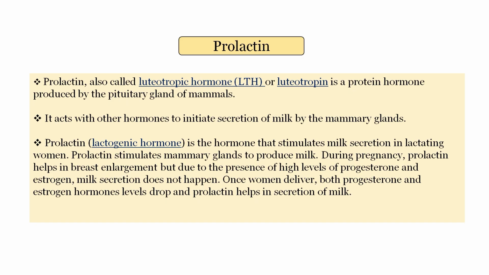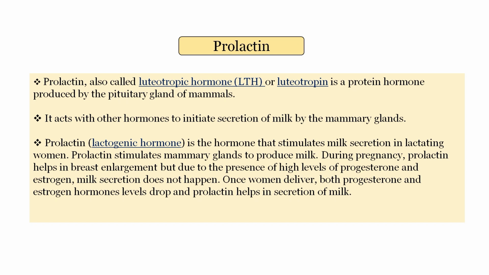Prolactin, also called luteotropic hormone, LTH, or luteotropin, is a protein hormone produced by the pituitary gland of mammals. It acts with other hormones to initiate secretion of milk by the mammary glands. Prolactin, the lactogenic hormone, is the hormone that stimulates milk secretion in lactating women. Prolactin stimulates mammary glands to produce milk.